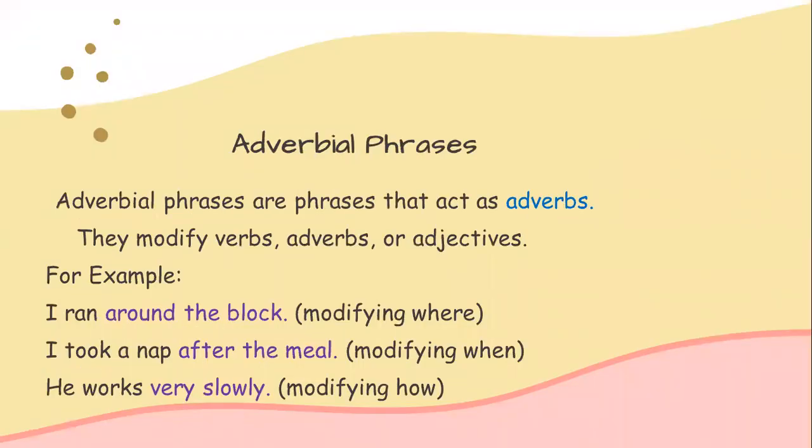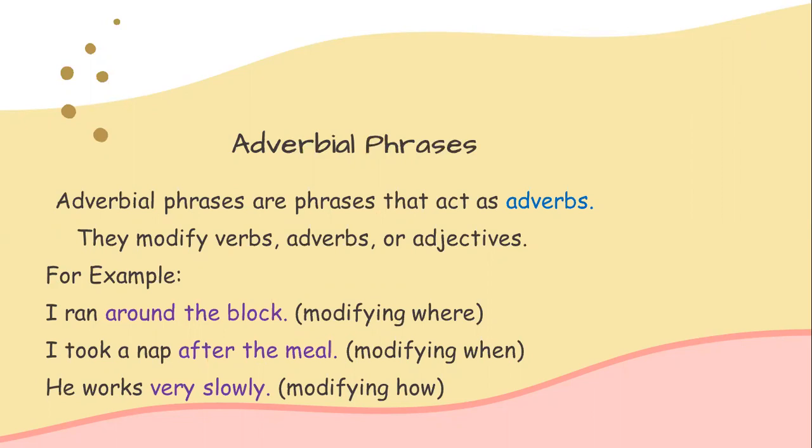Let's come to adverbial phrases. When are adverbial phrases used? When we need to modify verbs, adverbs, or adjectives, that means we need to give additional information about these word classes if they are used in our sentences. That group of words is called an adverbial phrase.